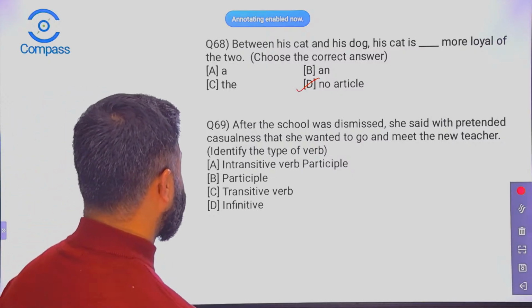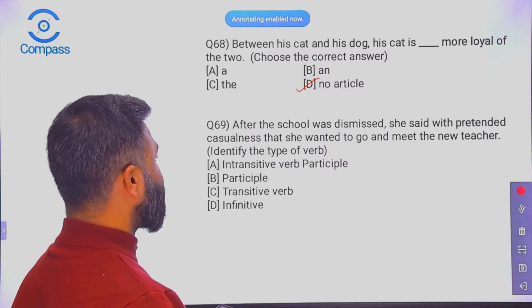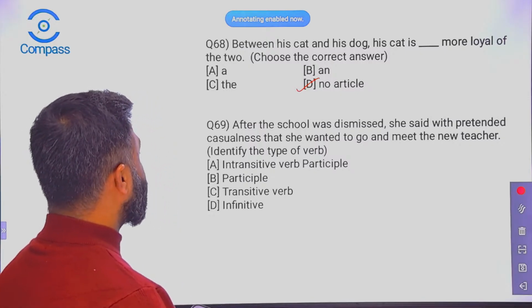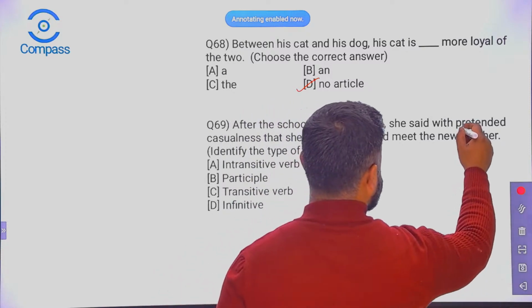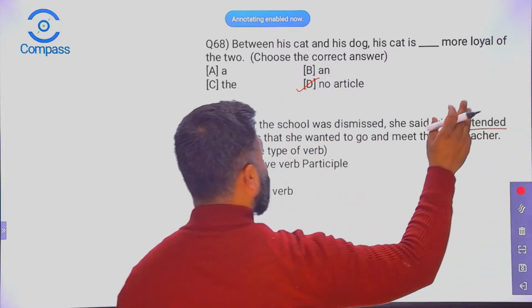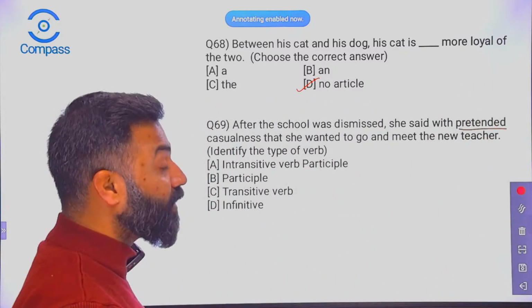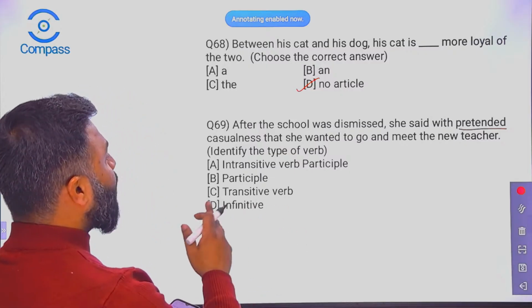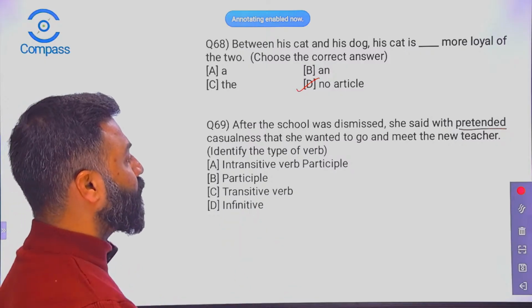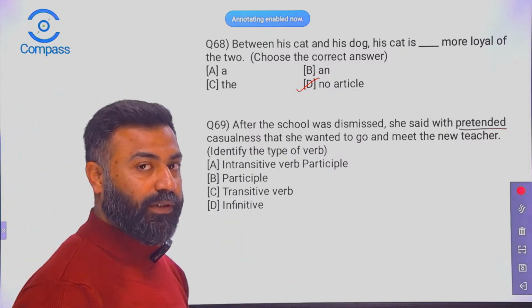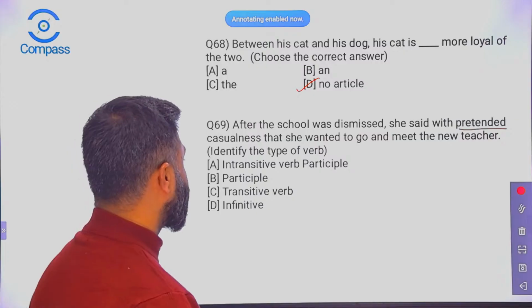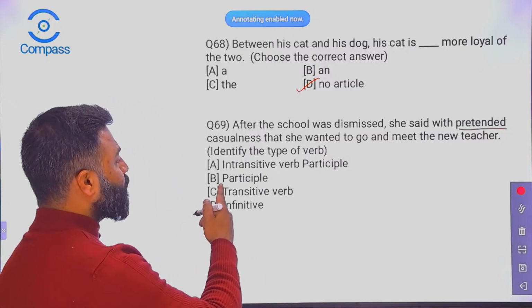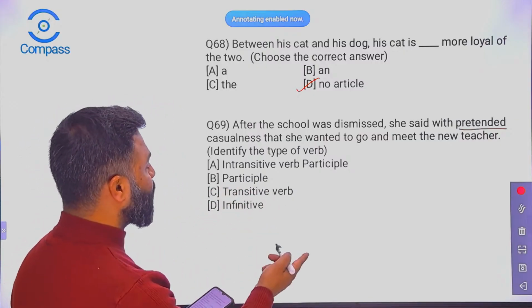Question number 69. After the school was dismissed, she said with pretended casualness that she wanted to go and meet the new teacher. Now this is the verb here, pretended, which was supposed to be underlined, but it's not been underlined here. You need to find out the kind of verb: intransitive verb, participle, transitive verb, or infinitive.